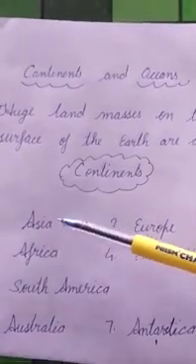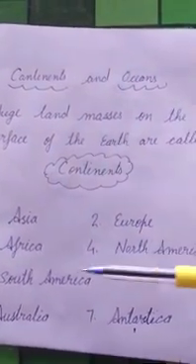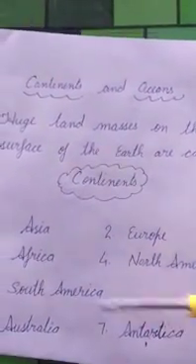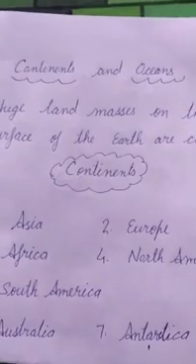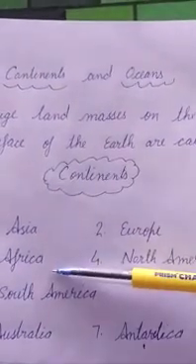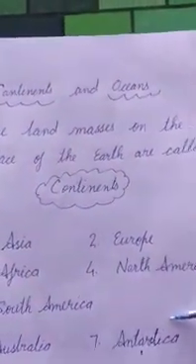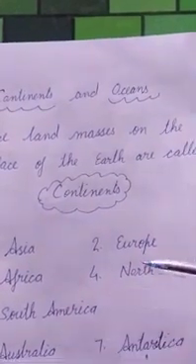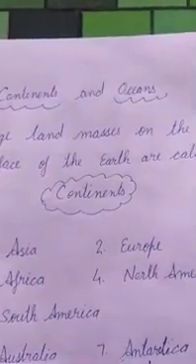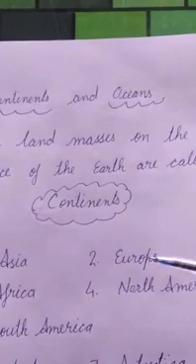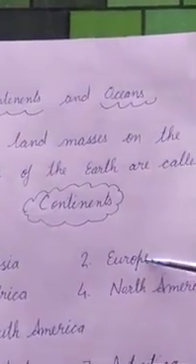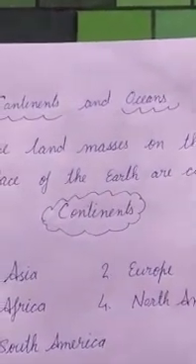See, there are 1, 2, 3, 4, 5 and 6 all having the letter A. So Asia, Africa, Australia, Antarctica, and then America, so add North and South. And at last, the last one is Europe. Isn't it?